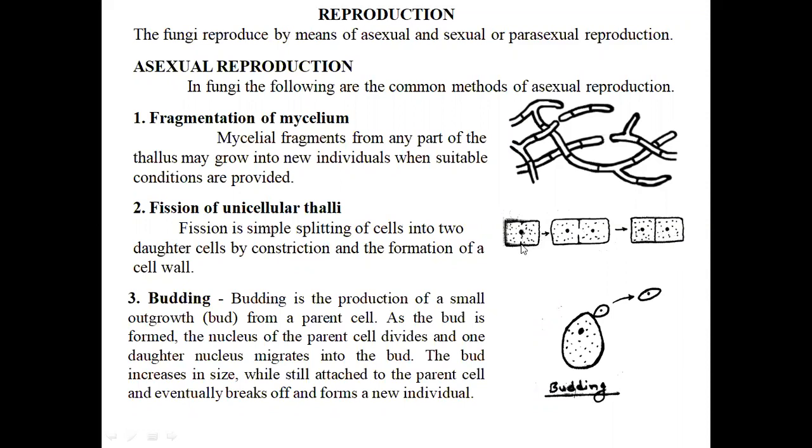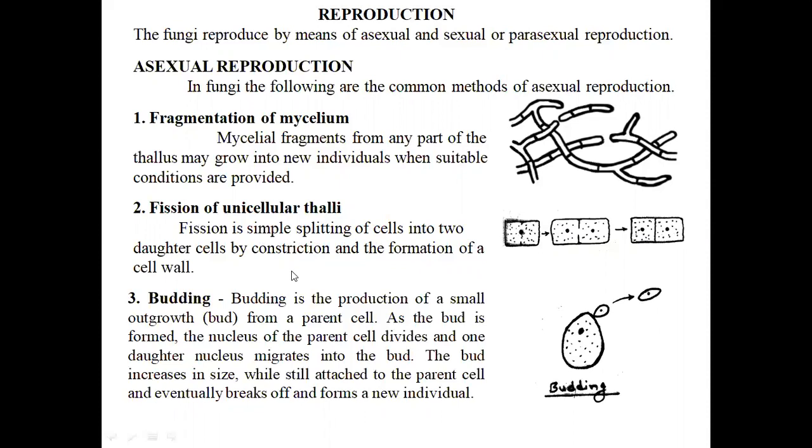You can see here the septa started from the margin of the cell wall and extend towards the center to form the two daughter cells, each with its own daughter nucleus. In the same way, a unicellular thallus divides, so it is known as fission. It is the same as the binary fission we have known in the bacterial cell. So the second method, fission, occurs in the asexual reproduction of fungi.